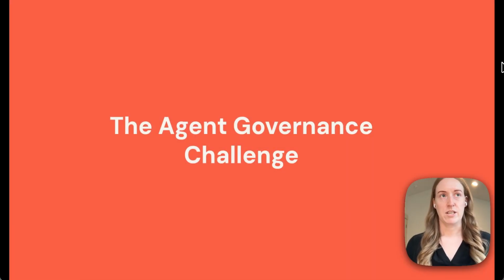When we think about the agent governance challenge, we think about a number of components here. We've prided ourselves on providing a platform for data governance for many enterprises across the world, where they can put all of their data, make sure it's secure, and make sure the right people have access to it. But how do you start to do that as well when you start to think about agents and all of the components that agents need to leverage?